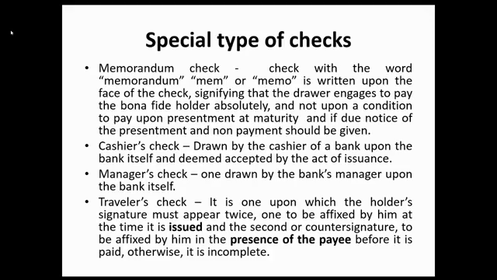Pero take note that in a cashier's check and manager's check, the liability of the drawer here is primary. Why? Because the drawer and the drawee are the same person. In fact, under Section 130, when the drawer and the drawee are the same person, the holder may treat the bill of exchange as a promissory note. Kaya dito sa cashier's check and manager's check, ang liability ng drawer ay primary. Kasi ang reason, the drawer and the drawee are the same person.